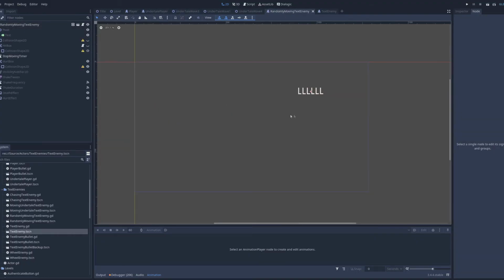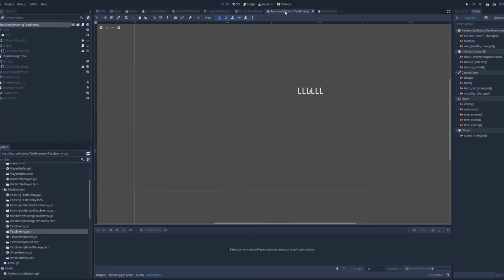In terms of the game's enemies, each enemy is a text label with certain properties. I used the 6 L's that you see on screen as a placeholder. The 6 L's are inspired by the L text-to-speech spam, so it made sense at the time. The labels have a hitbox for player and bullet collision, timers to determine if it needs to move to a certain location, and signals to tell the game when certain actions have taken place.